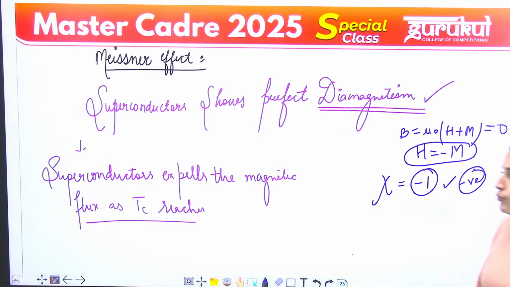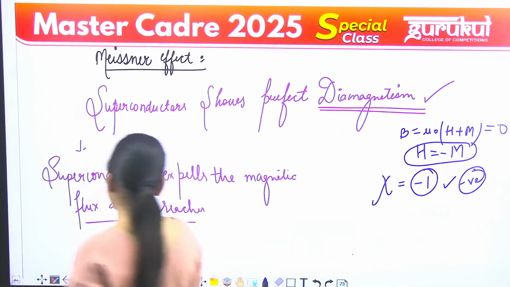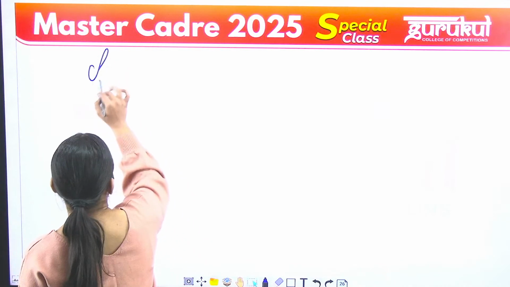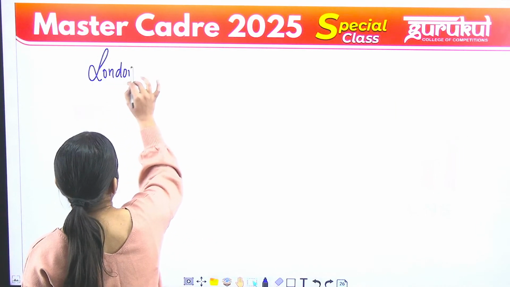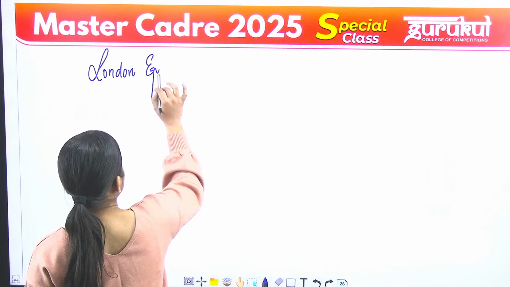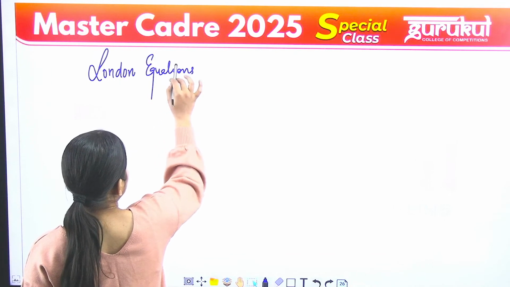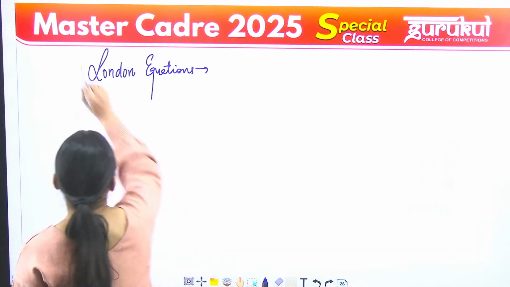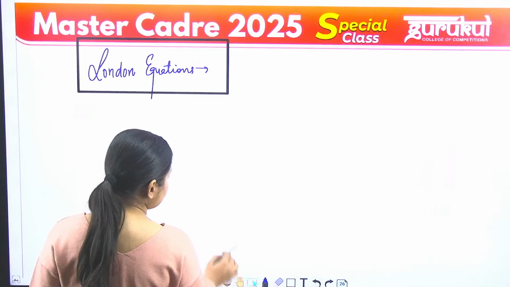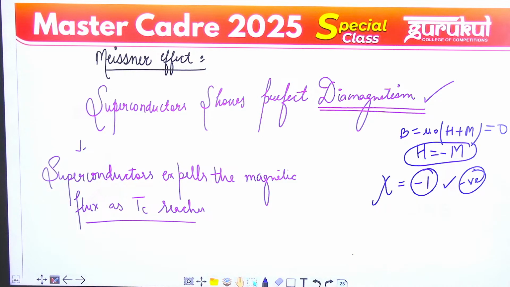Now let us move to the next topic, that is London equations. What are London equations in the superconducting state? What do you mean by London equations? अच्छा चलिए पिछला नोट कर लीजिए, कोई बात नहीं.